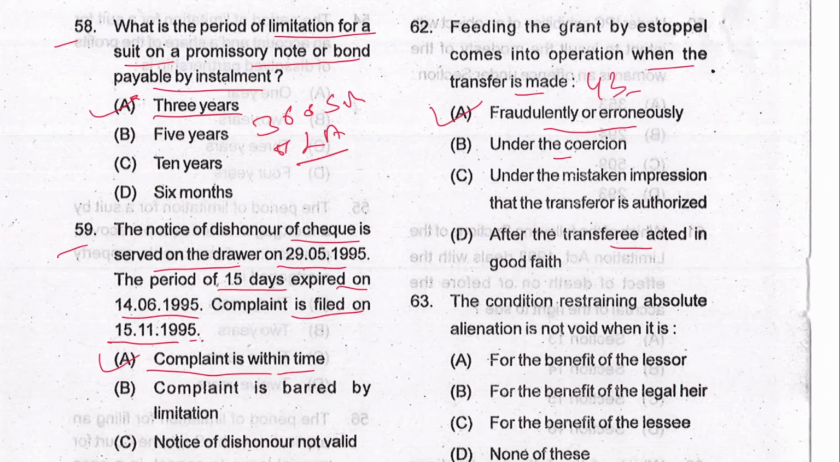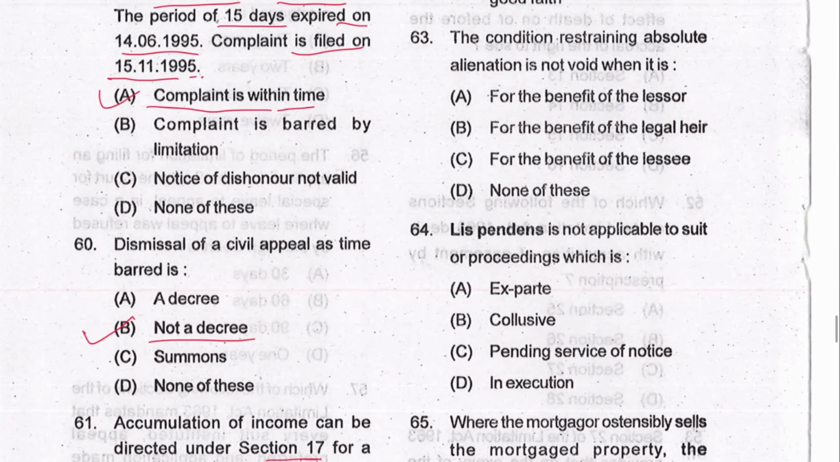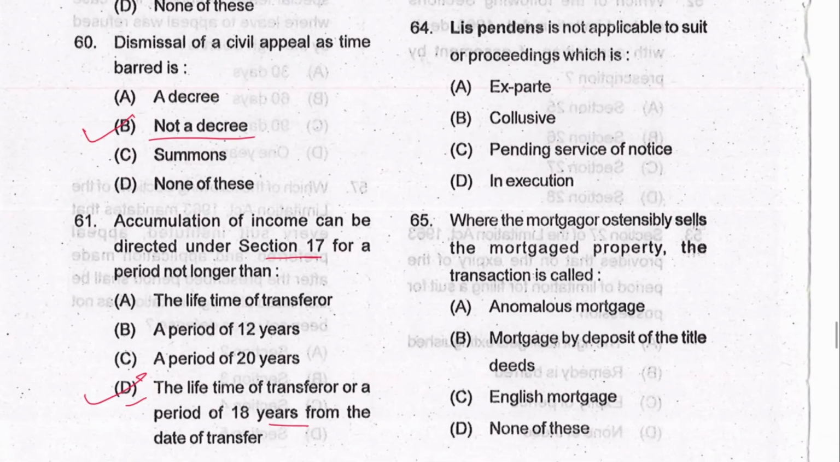Section is 43 TPA. Next 63. The condition restraining absolute alienation is not void when for the benefit of lessor, legal heirs or lessee. Lessor. A is the answer. Section 10 provides for the same. Next 64. Lis pendens is not applicable to suit or proceedings which is ex parte, collusive. Collusive. B is the answer. Lis pendens is provided in section 52 TPA.